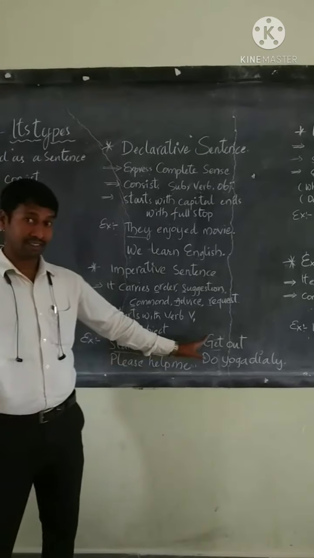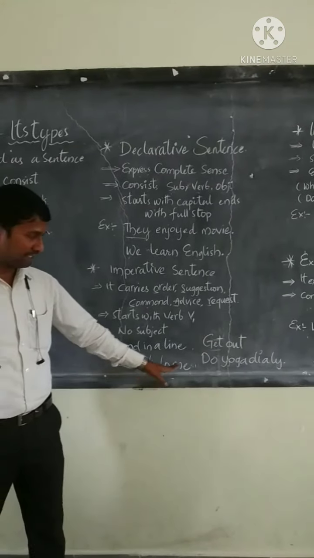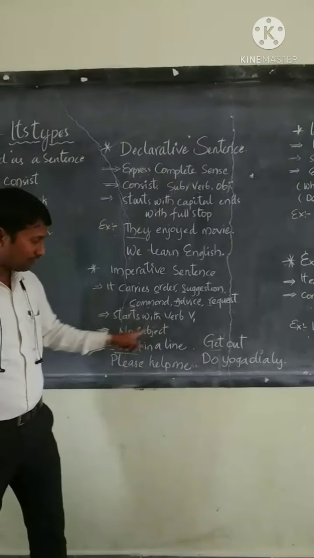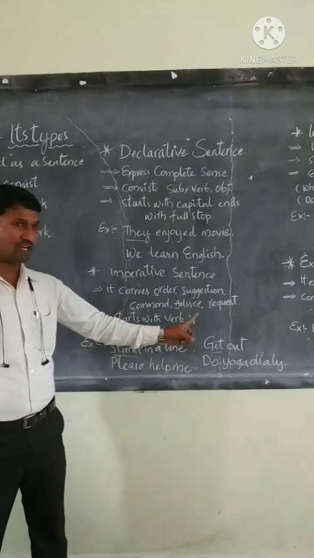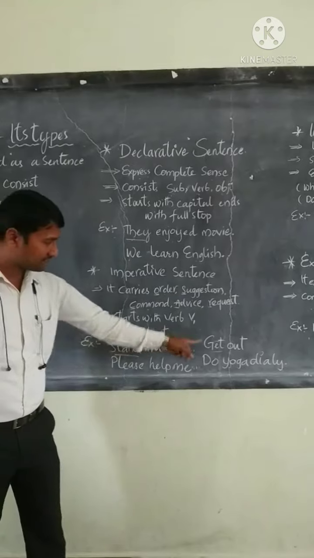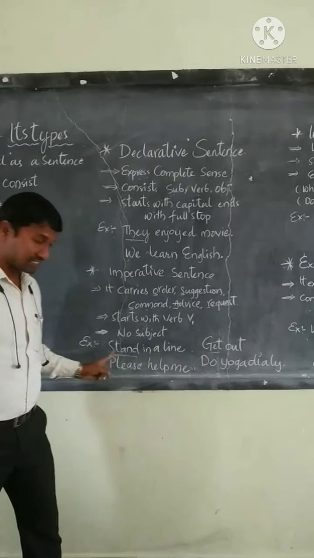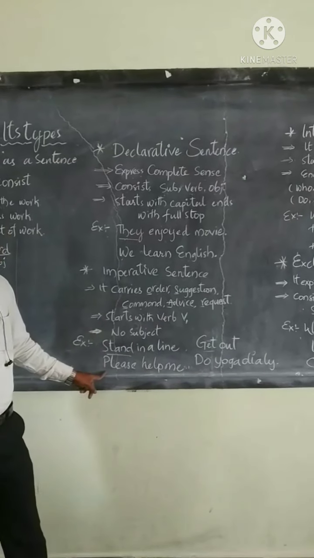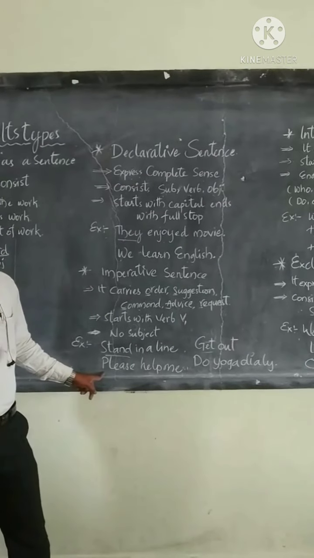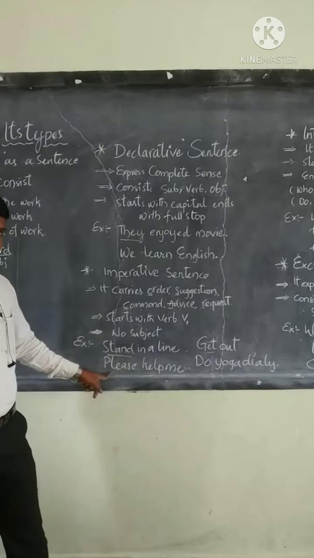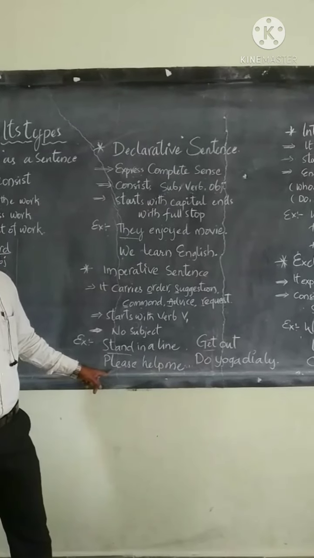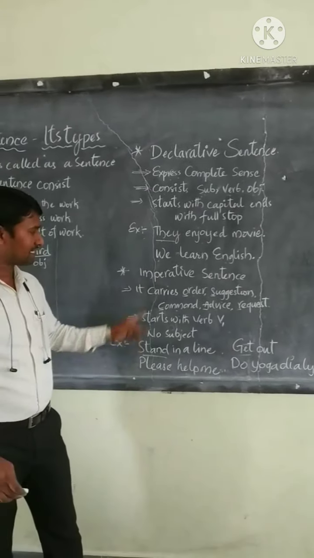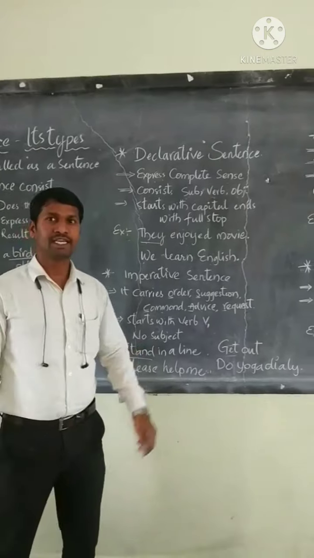Stand in a line, get out, please help me, do yoga daily. We can notice that these four, particularly these three, start with the V1s. Stand is a verb form, get is a verb form, do is a verb form. Please here is the mode of request. When we request someone, we go with please, excuse me, please. These are the words we use when we request someone. So this is called an imperative sentence.